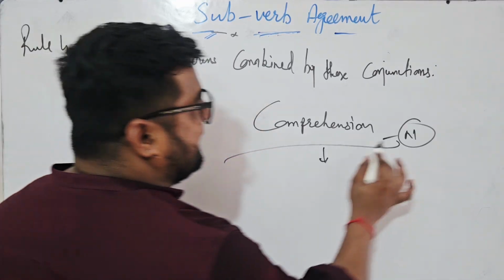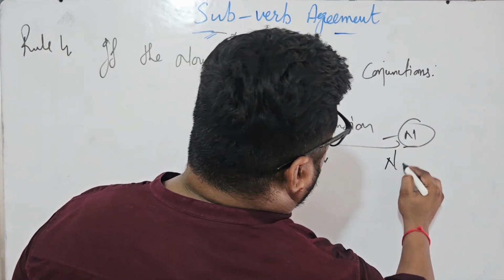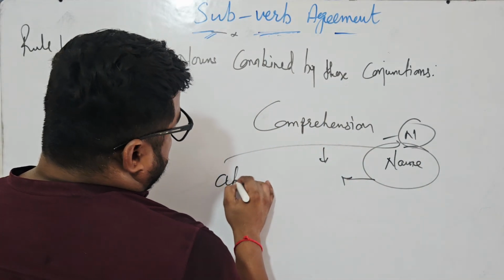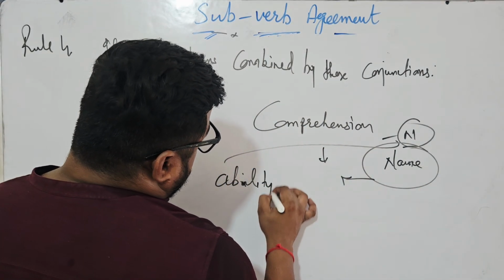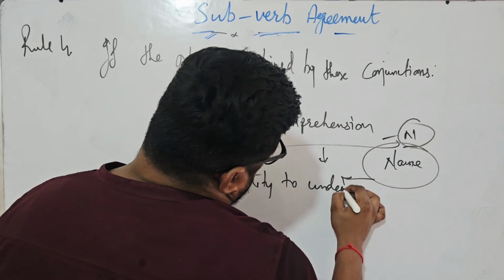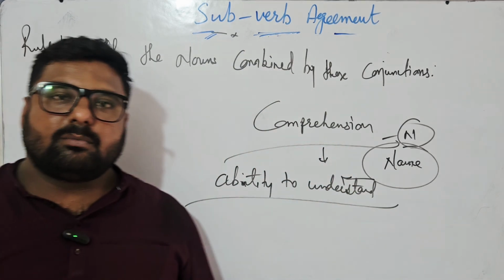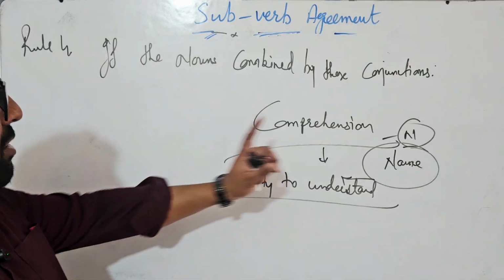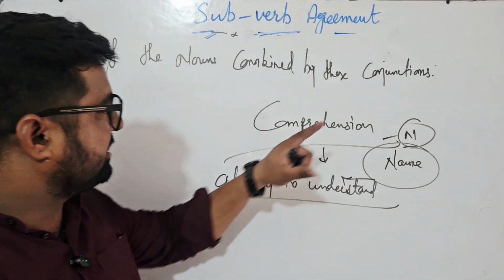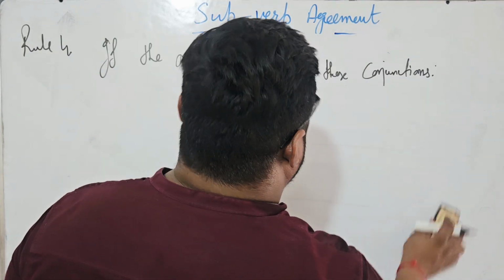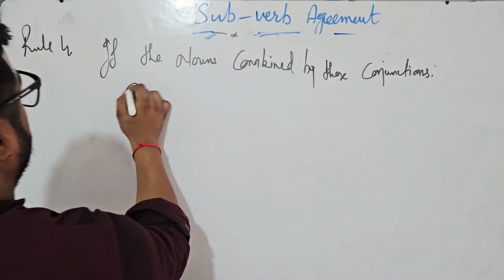No, my dear. It is some noun, and noun means name. And something has a name, so you should know that comprehension is your ability to understand. Are you getting what I mean to say? So what is a comprehension? A comprehension means the ability to understand. Okay, so for the better comprehension, we'll just write some examples here.